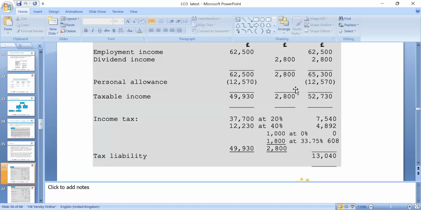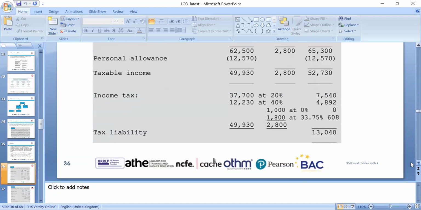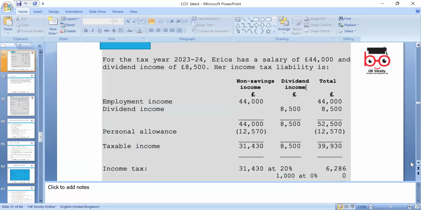2,800 is the income which we need to tax, so first 1,000 is nil band for everyone, and 1,800 will be 33.7%, and then we can see how much the tax liability is, and that carries on. If it's a marriage allowance, then of course we can transfer as well.